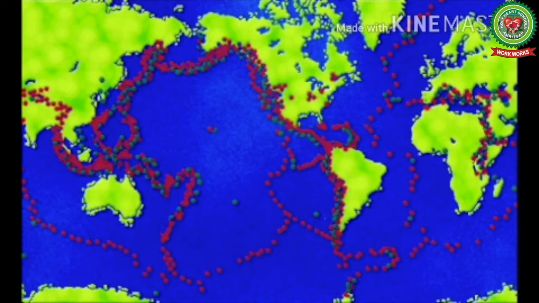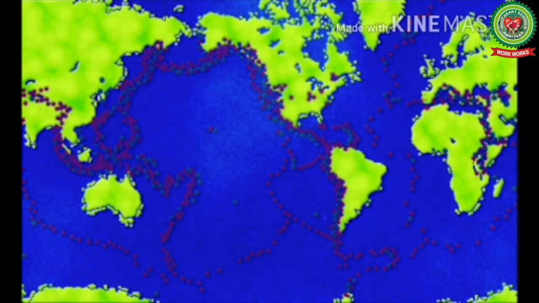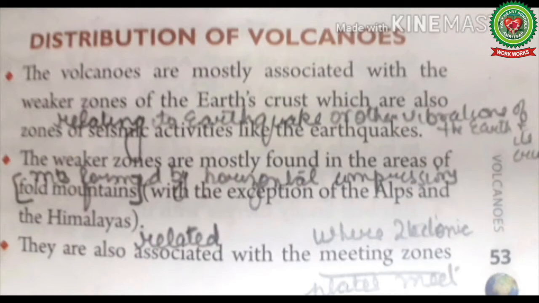So now students, let's start with our reading of the topic today. Distribution of volcanoes. The volcanoes are mostly associated with the weaker zones of the earth crust, which are also the zone of seismic activities like earthquake. Seismic activities means relating to earthquake or vibrations on the earth crust. Volcanic activities and seismic events are highly interrelated because an earthquake follows each volcanic eruption, and sometimes earthquake can be the main cause of volcanic eruption.